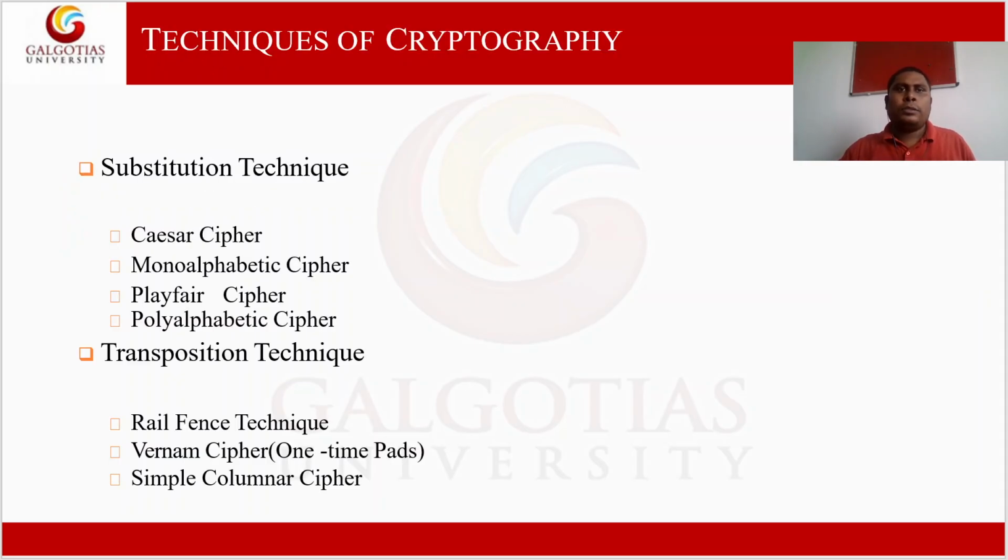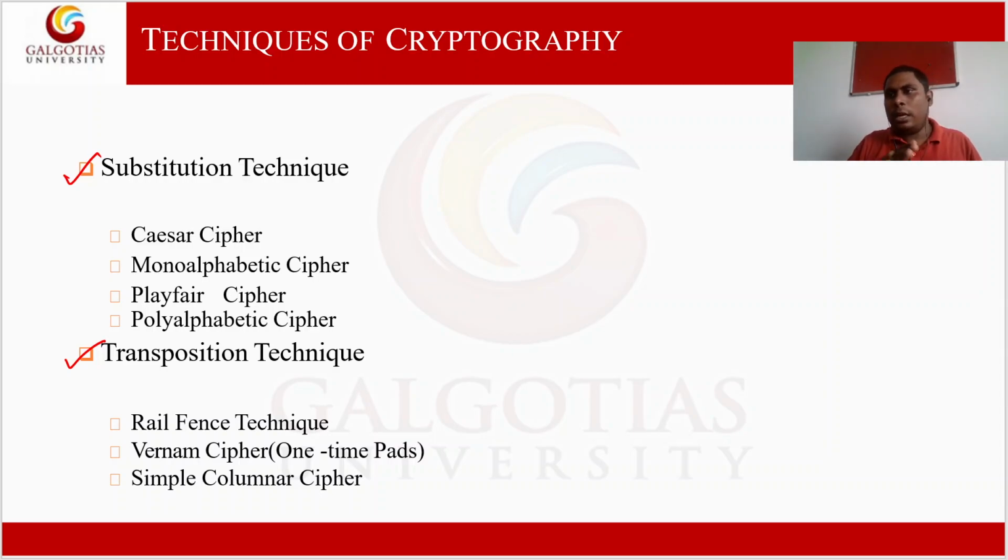Okay. So there are multiple ways to define the types of cryptography. Among them, one is on the basis of how plain text is transformed into the form of ciphertext. So there are two ways. First is called a substitution cipher, and the second one is called a transposition cipher.